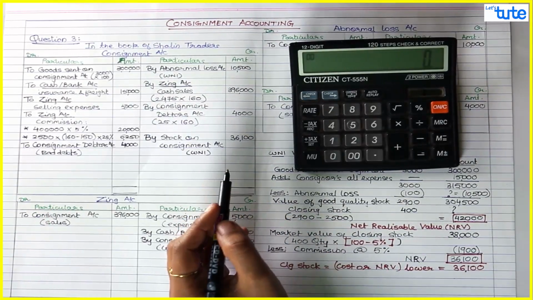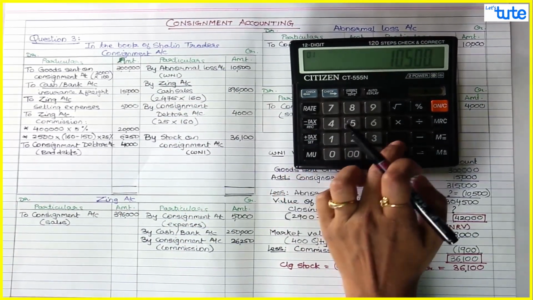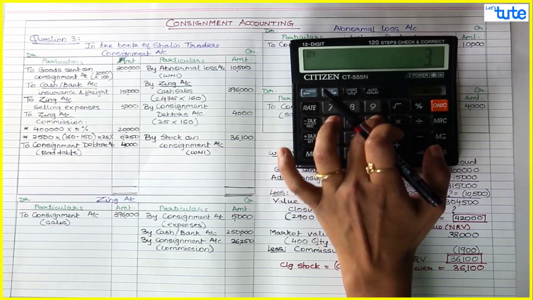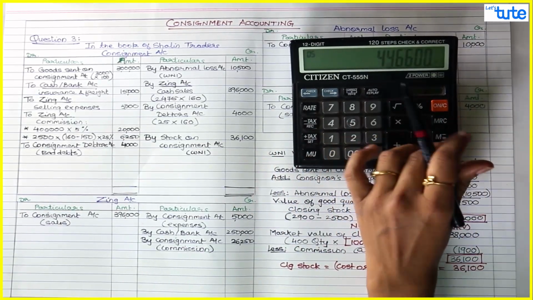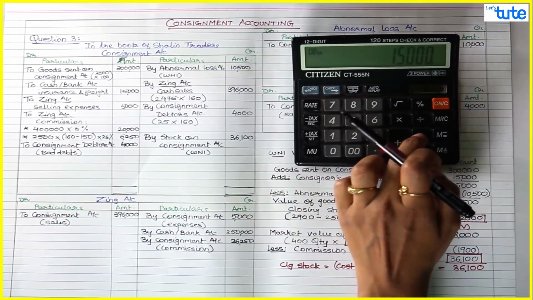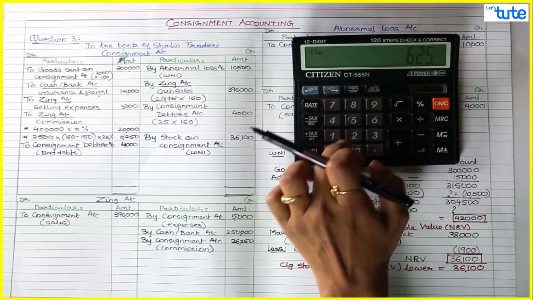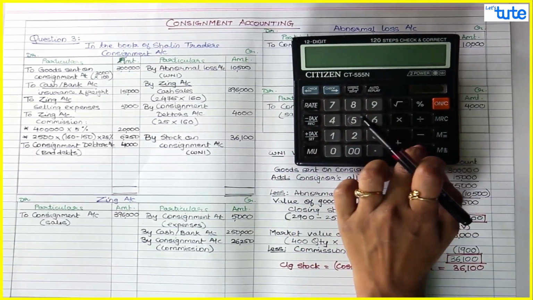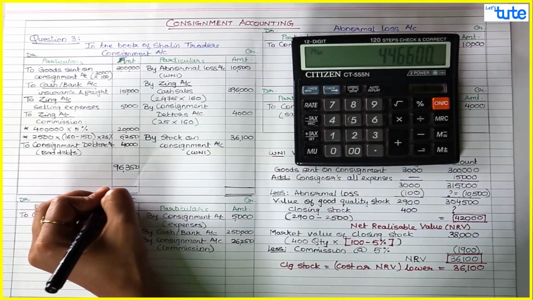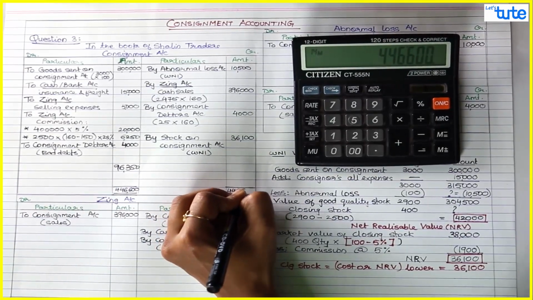So now we will find out profit or loss on consignment. Credit side seems higher, so we'll check 10,500 plus 3,96,000 plus 4,000 plus 36,100. So this is 446,600 minus 3 lakhs minus 15,000 minus 5,000 minus 20,000 minus 6,250 minus 4,000. So this comes to 96,350. That is your profit, and the total was 446,600.